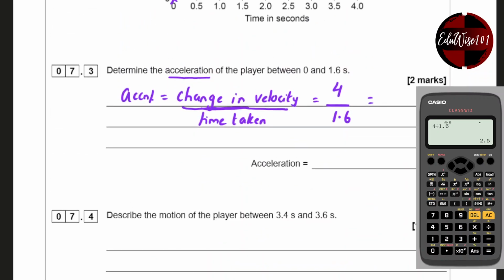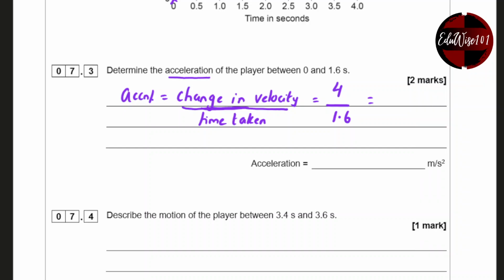So let's get rid of the calculator. That's 2.5 meters per second squared.